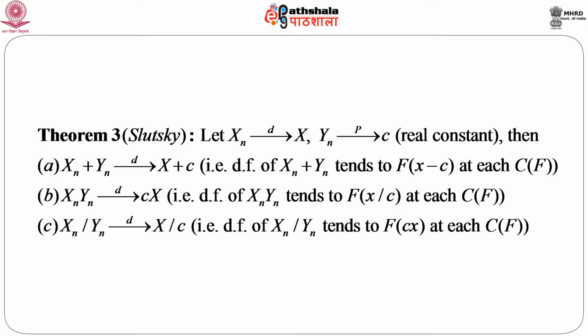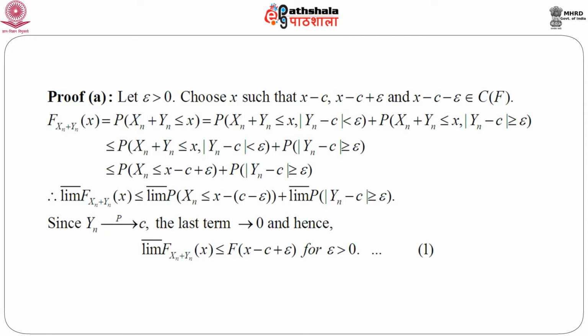Similarly, X_n Y_n, the product of these two sequences of random variables, converges in distribution to cX, that means the distribution function of X_n Y_n tends to F of x by c at each continuity point. And X_n by Y_n converges to X by c in distribution, that is, the distribution function of X_n by Y_n tends to capital F of cx at each continuity point of F. Let us give a brief outline of the proof.